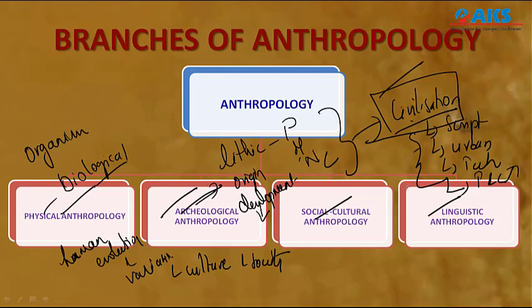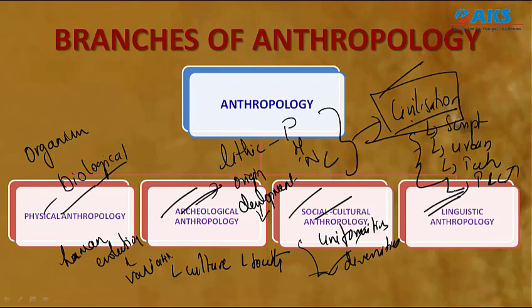And next comes socio-cultural anthropology, that branch which deals with the uniformities and diversities. Just now we have understood what uniformities and diversities are. There are also many other factors, how uniform we are and how diverse we are. All these aspects are dealt with in socio-cultural anthropology, and it studies socio-cultural institutions, social groups, culture patterns, social structure and their dynamics.